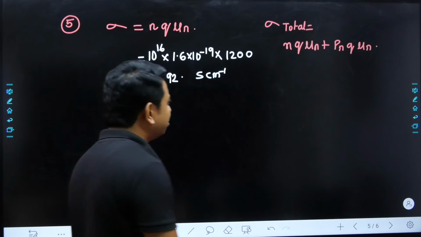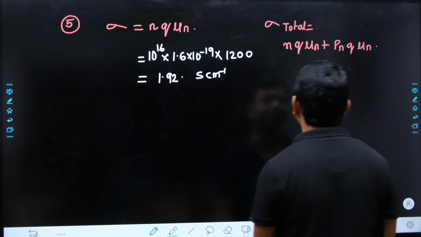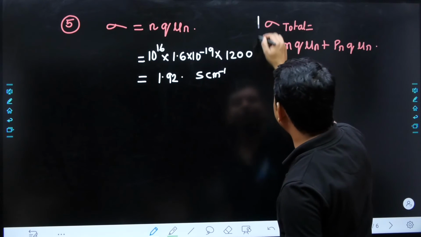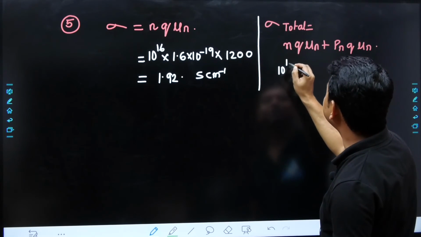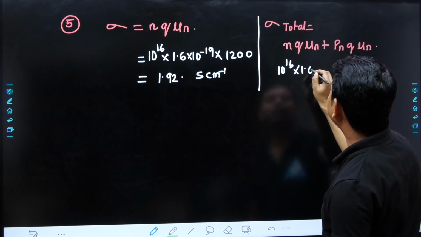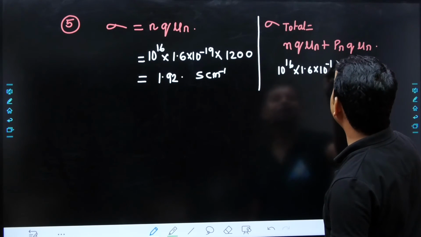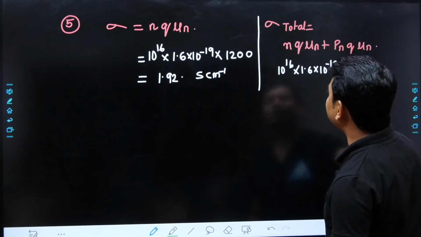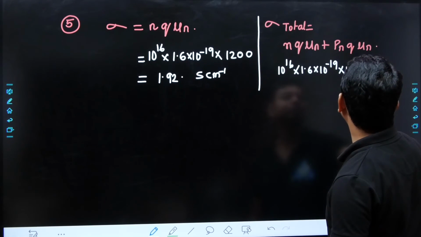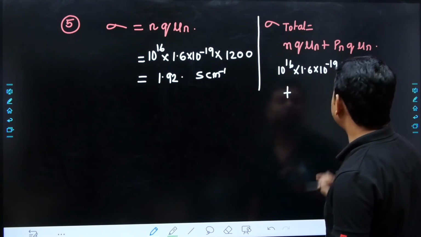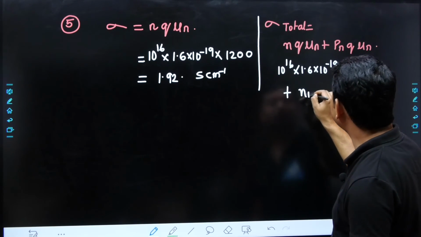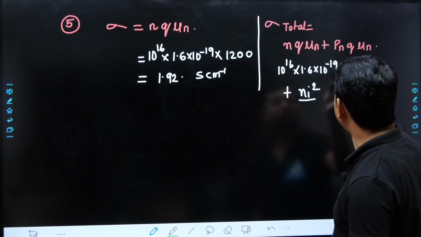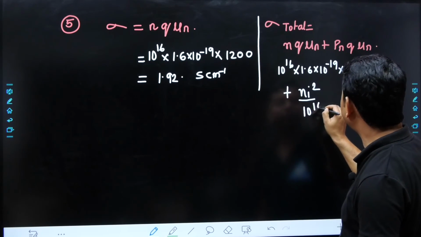Next one, sir, I don't want to calculate in this way. I want to calculate the total conductivity also. So we write this as 10 to the power 16 into 1.6 into 10 to the power of minus 19, and the mobility is 1200. Then sir, I want to calculate this one also. Yes, you can calculate. The formula will be, this is minority mass action law, ni square divided by 10 to the power 16.